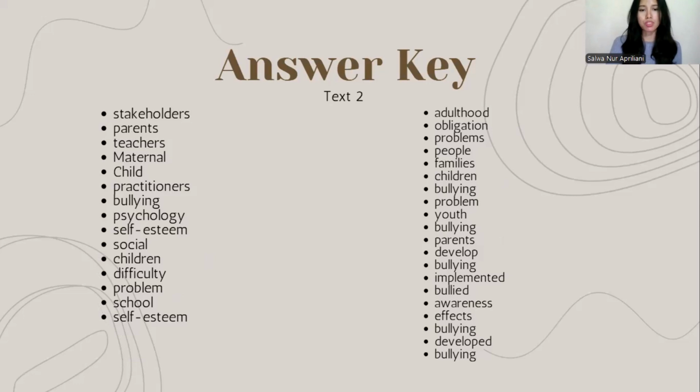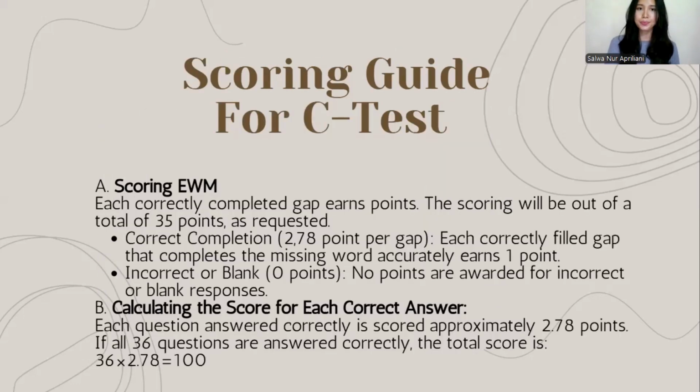Some of the main purposes of the answer key are, first, assessing the accuracy of answers, second, standardizing the assessment, then providing feedback, and the last, sampling correction. With the answer key, the correction process becomes faster and easier, as the examiner only needs to check whether the participant's answer matches those in the answer key.